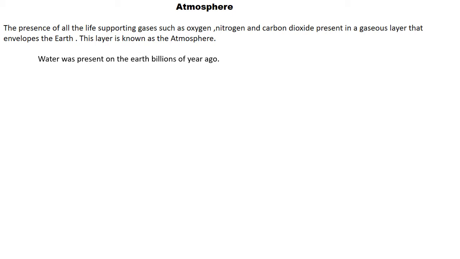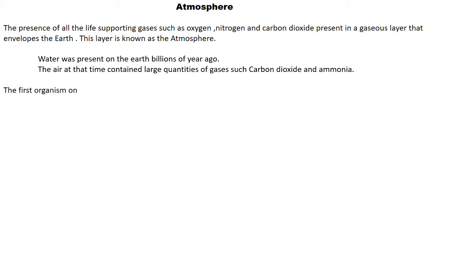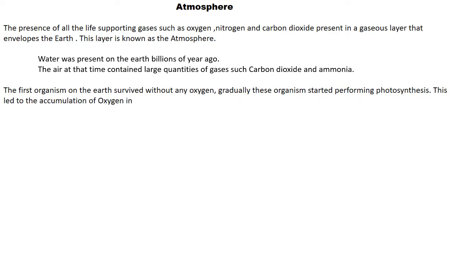So water was present on the earth billions of years ago, and the air at that time contained large quantities of gases such as carbon dioxide and ammonia. The first organism on the earth survived without any oxygen. Gradually this organism started performing photosynthesis, and this led to the accumulation of oxygen in the air and eventually the formation of the ozone layer.